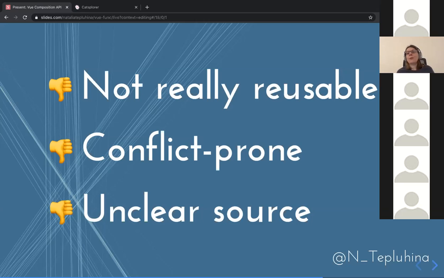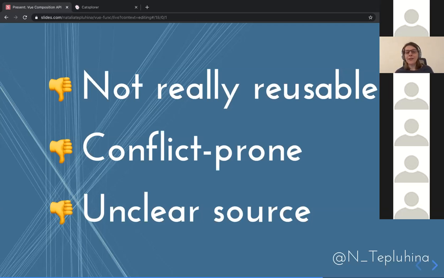And my favorite one is unclear source. When you add a mixin to the component and you're using methods of this mixin, they are not indicated anyhow in the component. And in GitLab code, I'm not proud of this, there are places where we have components with 5 mixins added.